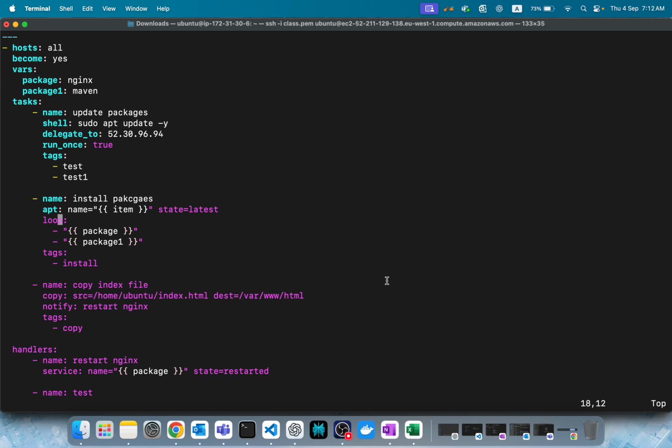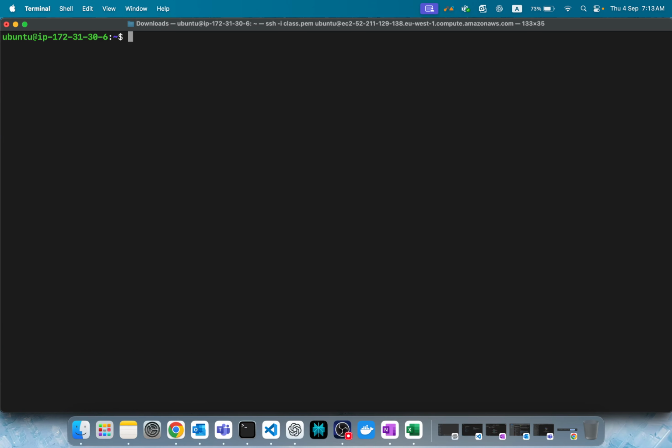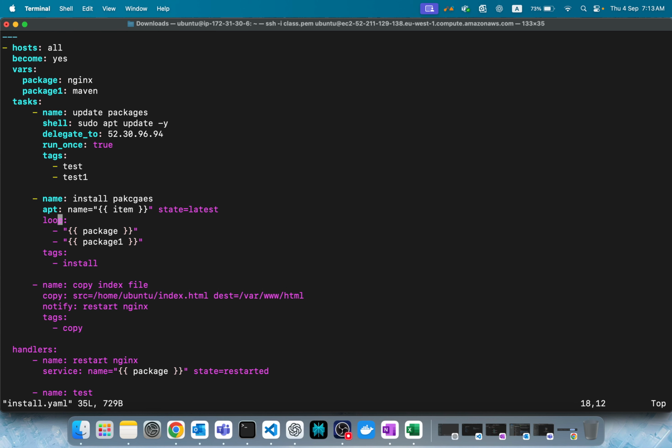So this is looping. This is fine. Next thing we have is conditions. Same thing again, like if conditions in programming, right? Here, if this is good, if this is correct, do this. If this is not, do this, something like that. Here also we'll pass some conditions in Ansible, but using when conditions. How to pass it? For every task, we can pass our condition.